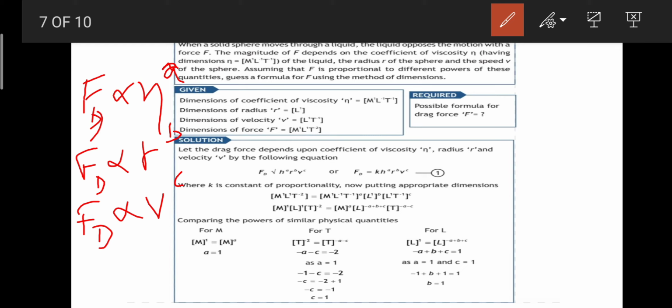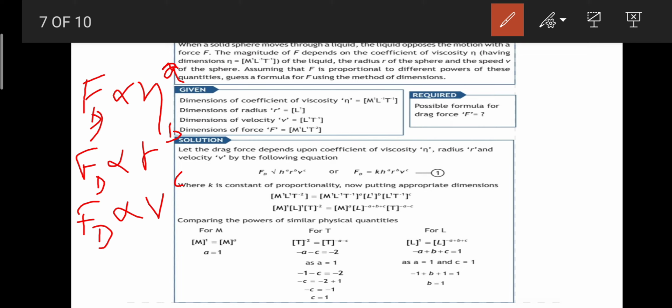putting the dimensions on both sides, what we get for the force is MLT^-2, and putting the dimensions on the other side, eta's dimensions are given, that is ML^-1T^-1 raised to power a, right? This is the power. Coming towards radius, it has dimension L, with a power b. Then comes v, it has dimension LT^-1, with a power c, right? So now in the next step, we are going to combine all the like powers: all the bases which are the same, we are going to add the powers.